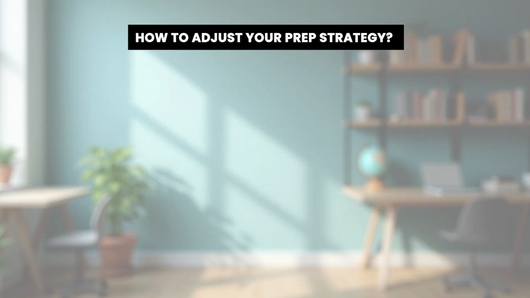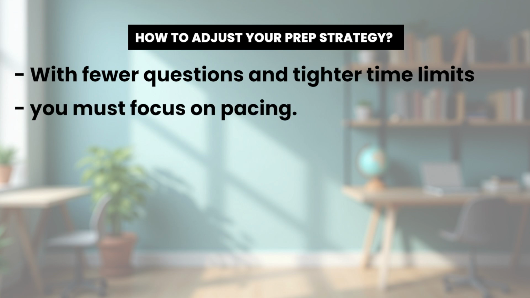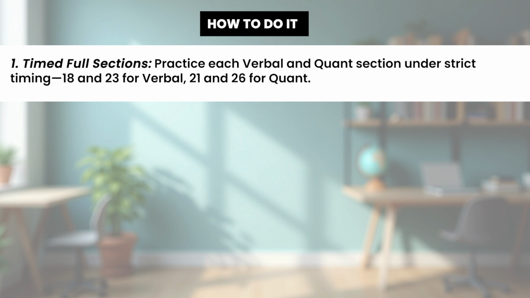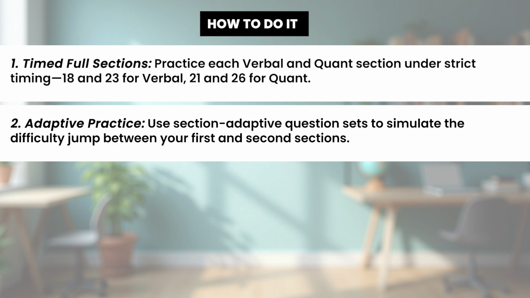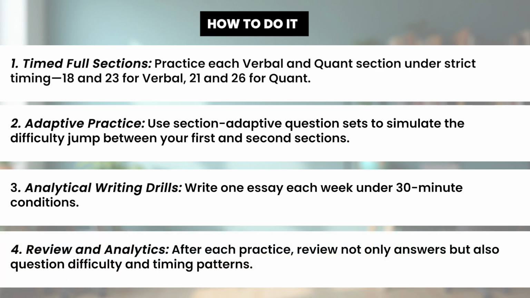Here's how to adjust your prep strategy. With fewer questions and tougher time limits, you must focus on pacing. Here's how to do it. Time full sections. Practice each verbal and quant section under strict timing: 18 and 23 minutes for verbal, 21 and 26 for quant. Adaptive practice. Use section adaptive question sets to simulate the difficulty jump between your first and second sections. Analytical writing drills. Write one essay each week under 30-minute conditions. Review and analytics. After each practice, review not only answers but also question difficulty and timing patterns.